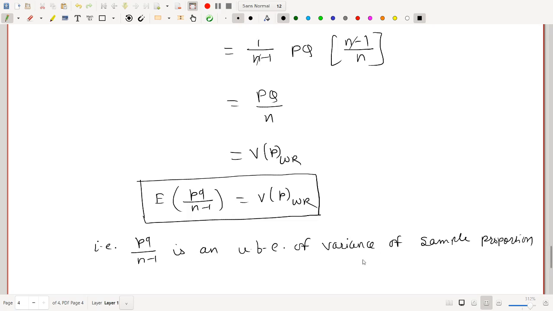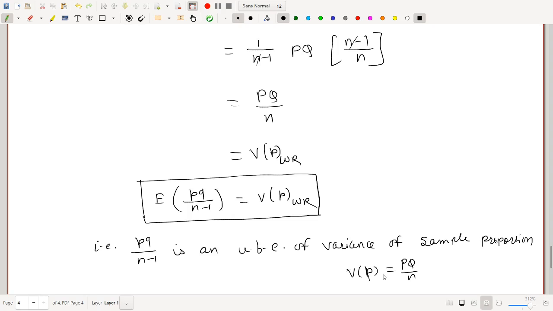So what is the meaning of this one? Means variance of p is actually capital PQ upon n. So capital P is population proportion and Q is 1 minus P. So population proportion is usually unknown, so we cannot find variance of p when we don't know the population proportion.